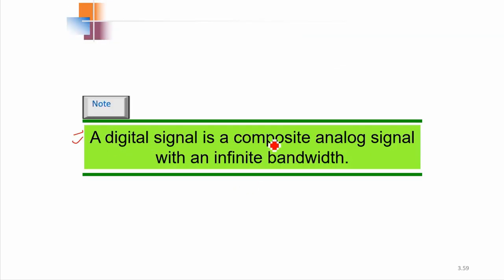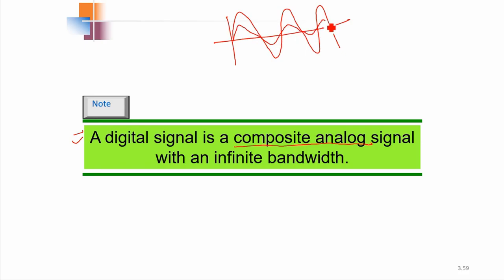A digital signal is a composite analog signal. Composite analog means analog signals that have different components. Like there is one analog signal, another analog signal with the same frequency but different amplitude, another analog signal with a different frequency itself. So if more than one analog signal is there in a signal, that will be considered a composite analog signal.